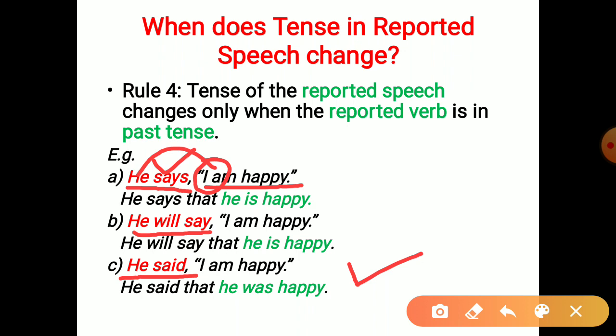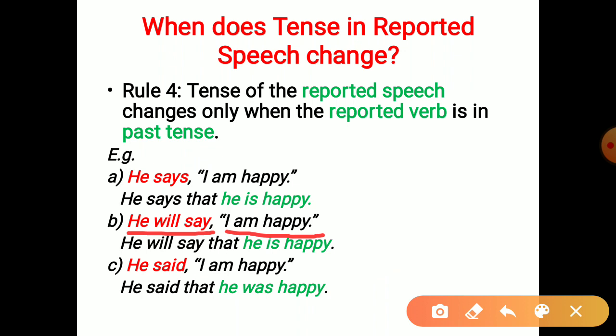The second example is, he will say, I am happy. In this case, the reported verb is in the future tense, so again there will be no change in the tense of the reported speech. I am happy is in the present tense, and it will remain in the present tense. The only change is the pronoun. The first person pronoun I changes according to the subject. So, he will say that he is happy. I am happy, he is happy. There is no change of tense.